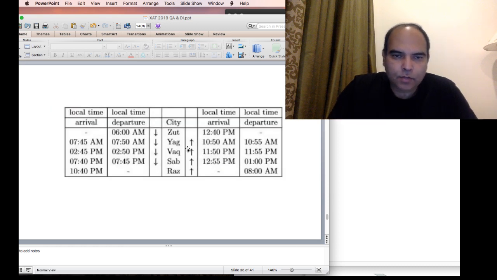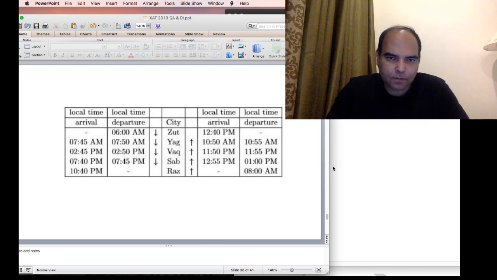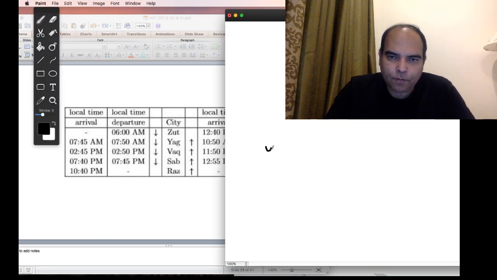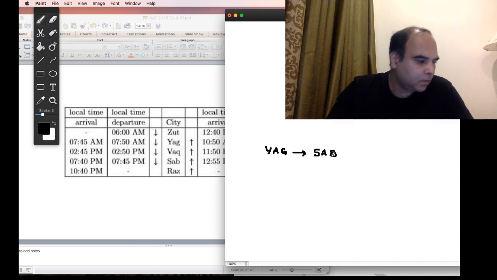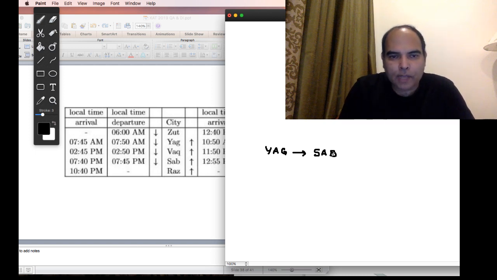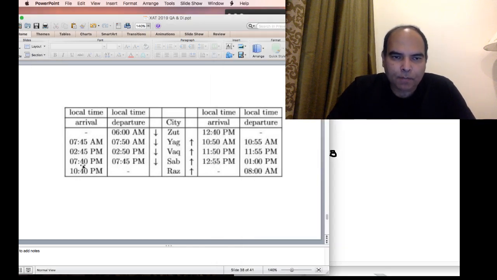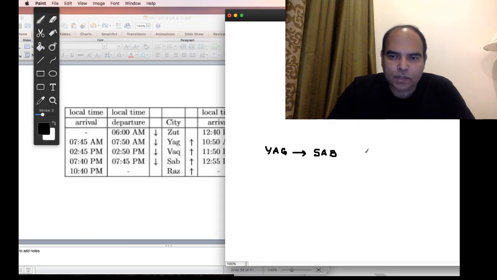So if I look at the journey going from Yag to Sab, 7:50 a.m. is the departure time from Yag, and 7:40 p.m. is the arrival time at Sab. So that's 10 minutes short of 12 hours. That means 11 hours 50 minutes.